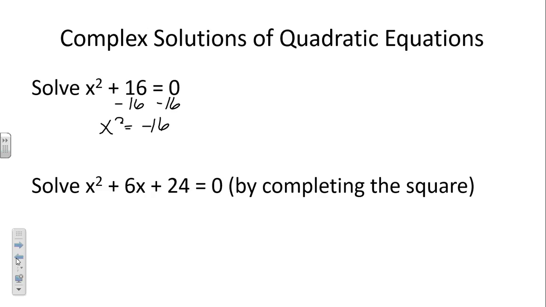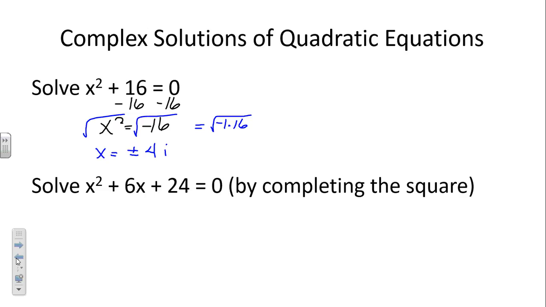negative 16. Opposite of squaring is square root, so we square root both sides. So now we get a plain old x. We have to remember that when we introduce the square root, we can't forget one of our answers, right? So what do we have to put in front? Plus or minus. Now, what is the square root of 16? 4. And what's the square root of negative 1? Because this is really the square root of negative 1 times 16. So 4 and i. And we have our solutions.